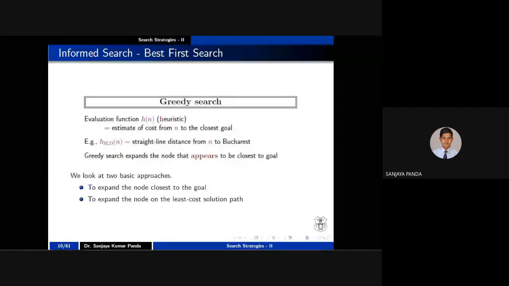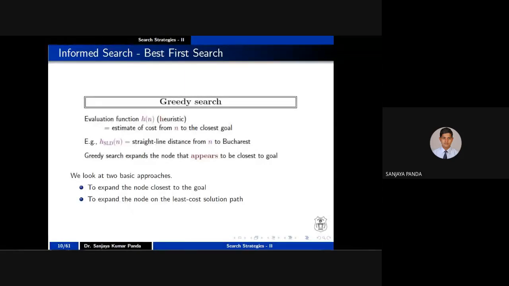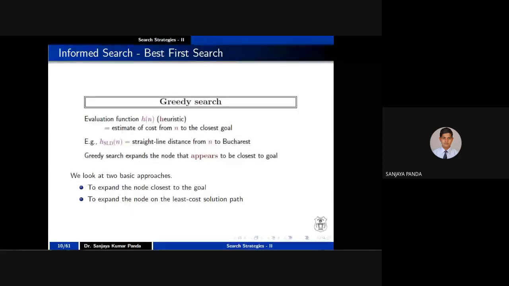That can be considered as your h of SLD of n. You are present in Hyderabad, that is nothing but your node n, and you have to reach New Delhi. So h is your heuristic, n is your current state, SLD stands for straight line distance. And in this Romania map example, you know our objective is to reach node B, right?